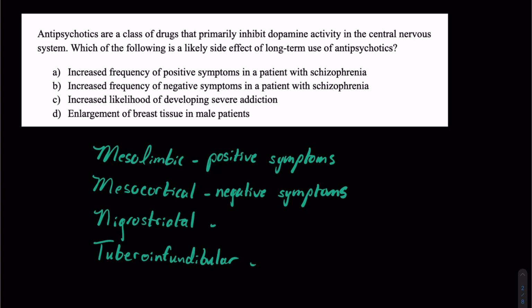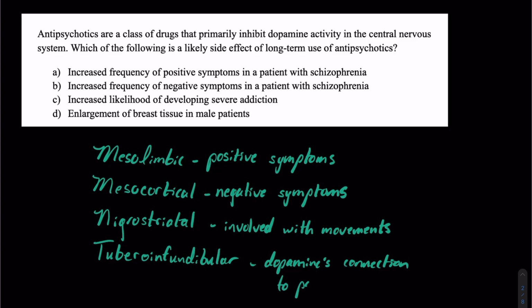Nigrostriatal is going to be involved with movement, so not necessarily related to schizophrenia, except that could be related to some of the adverse reactions of medications used to treat schizophrenia, which this question isn't necessarily covering. And then tuberoinfundibular, and that's dopamine's connection to prolactin. So if we remember our anterior pituitary pathway, dopamine actually inhibits the release of prolactin from the anterior pituitary.